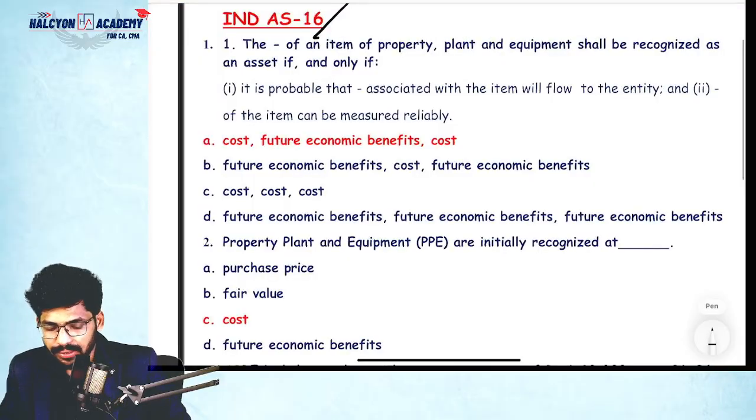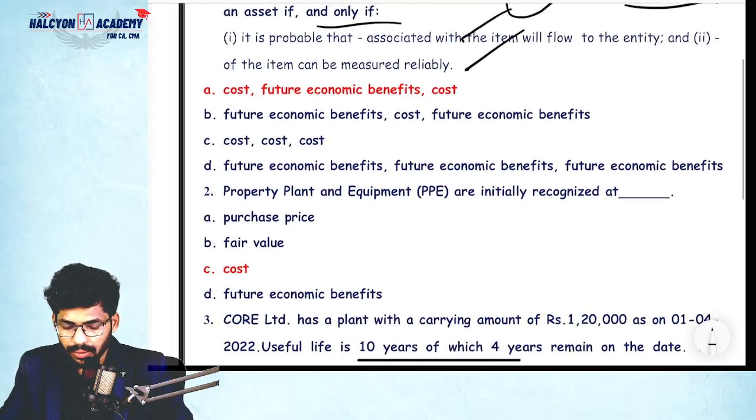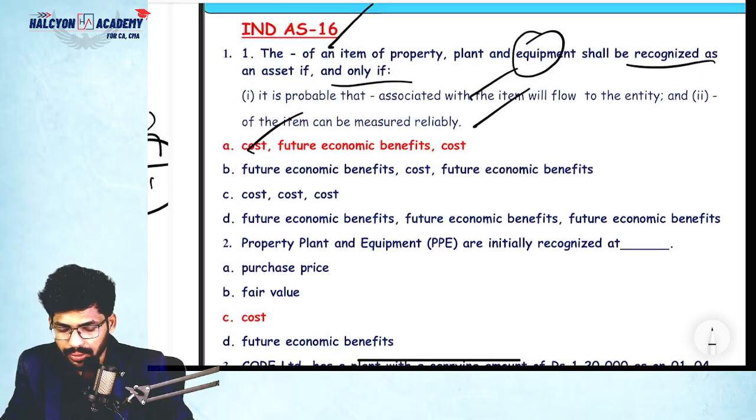Next, coming to Ind AS 16, guys. The item of property, plant and equipment shall be recognized as an asset only if these two conditions are met: future economic benefit and cost. I think something is missed in the question.